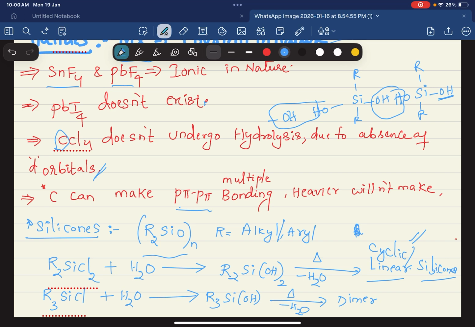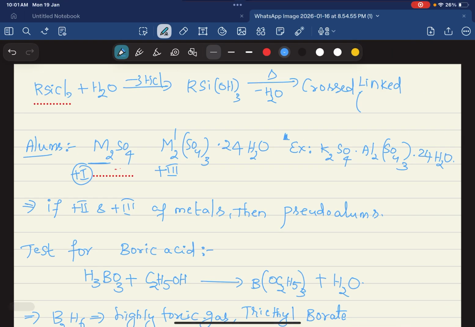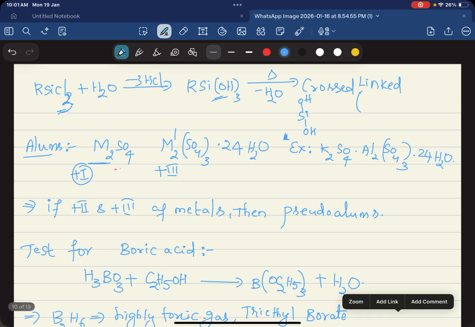To get linear, 2 OH groups should be in every monomer unit of silicon. Suppose if you take only one Cl, then only one OH is formed, and we get only a dimer, meaning only one condensed bond is formed by loss of one water molecule. Coming to the next, RSiCl3. With 3 Cl, OH will be formed thrice, because in this case all 3 sides further links will happen. Take R and on this side OH: this side one linear polymer, this side one, this side one.